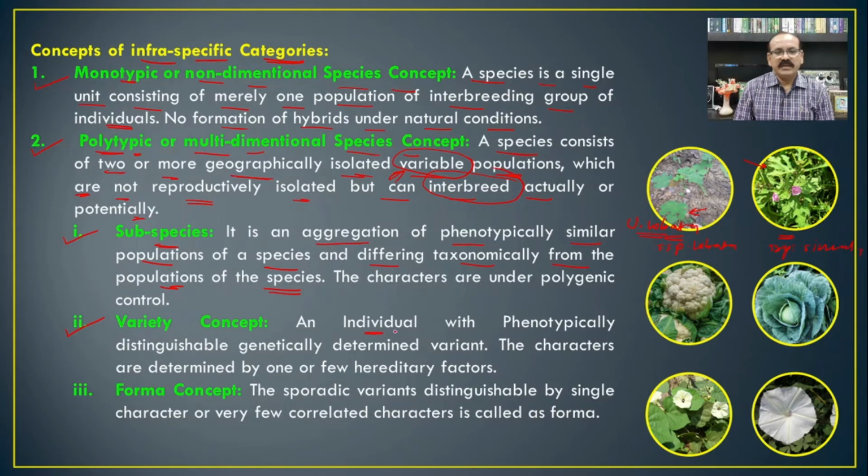The second one is a variety. A variety is an individual with phenotypically distinguishable, genetically determined variants. It means here there are variations, and these variations are because of certain genes present inside it. Here there are two different varieties, Brassica oleracea variety botrytis and variety capitata.